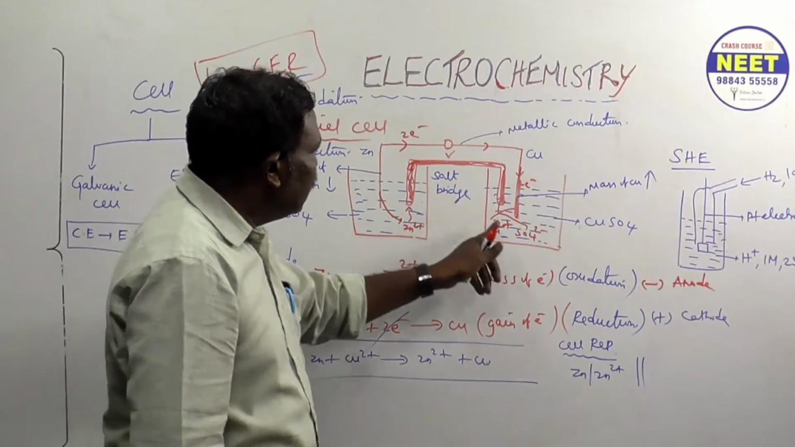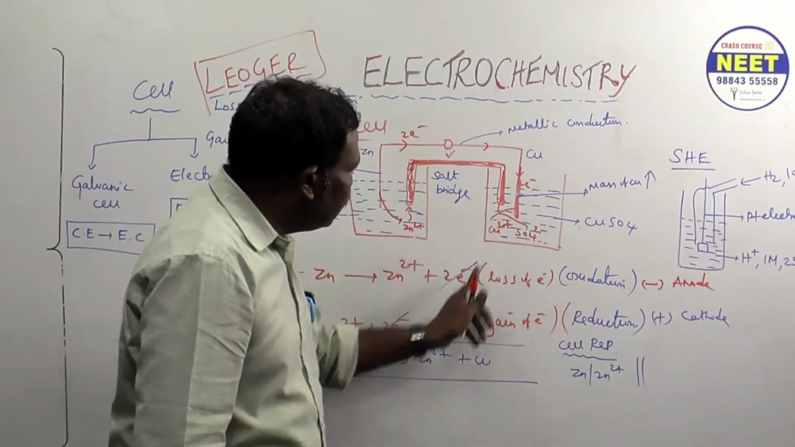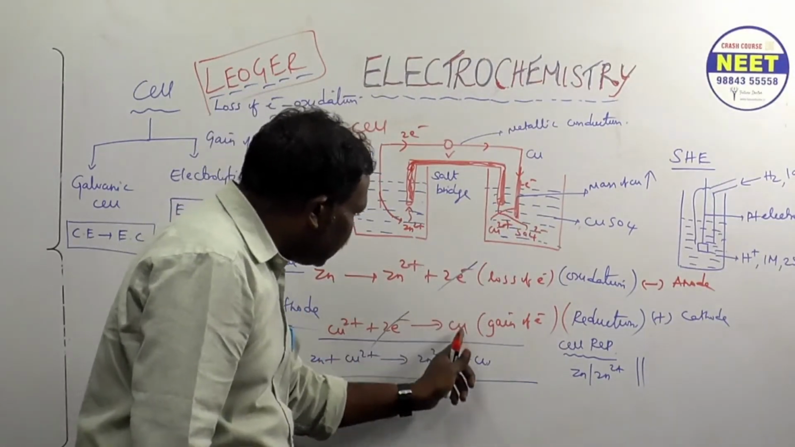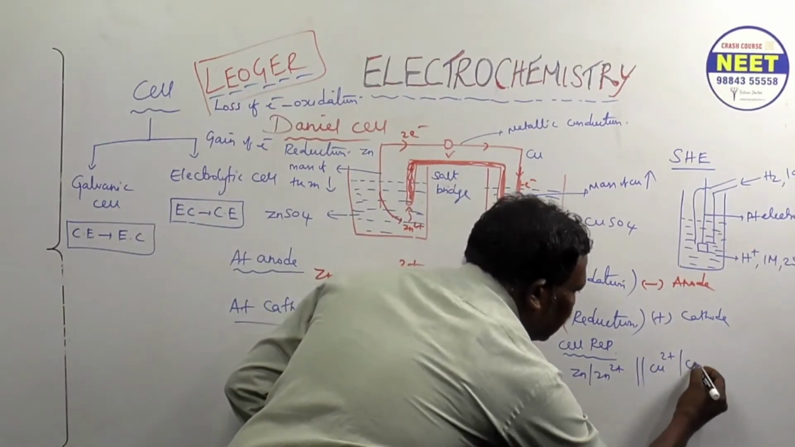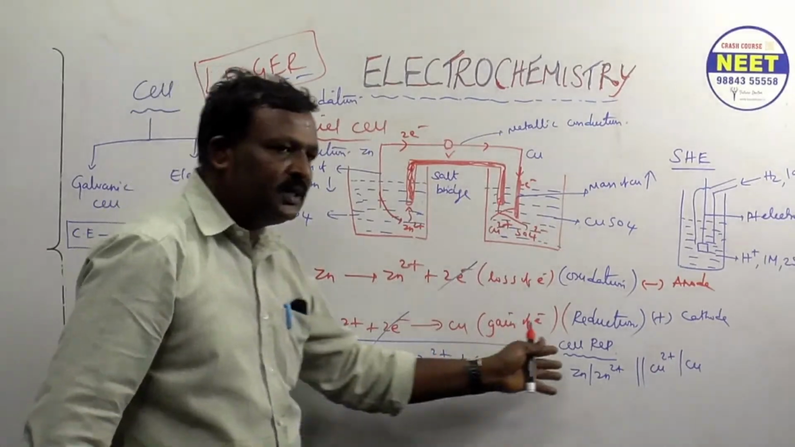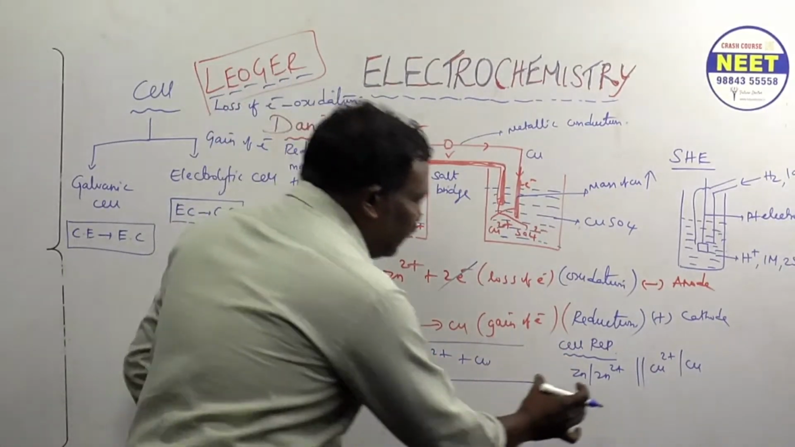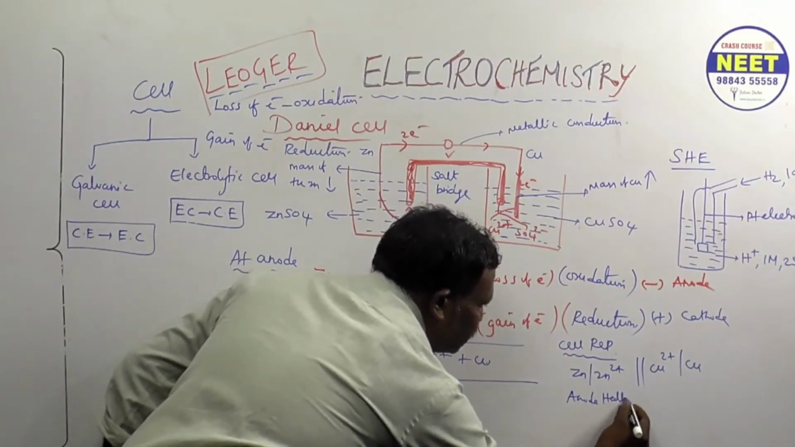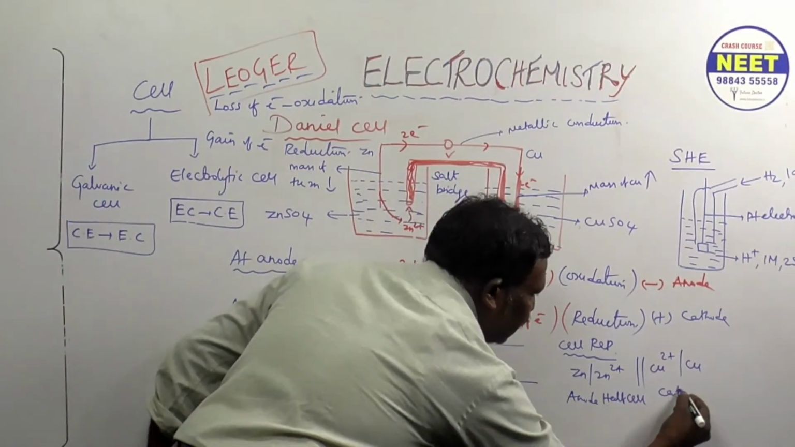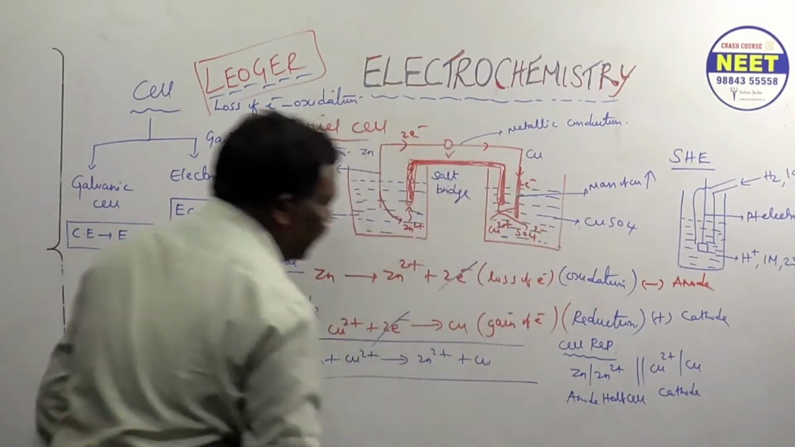Then Cu2+ becomes what? Copper. So understood? Cu2+ becomes copper. This is called cell representation. So the left hand side we call the anode of the cell. The right hand side is called what? Cathode. Understood? At the anode, oxidation takes place.